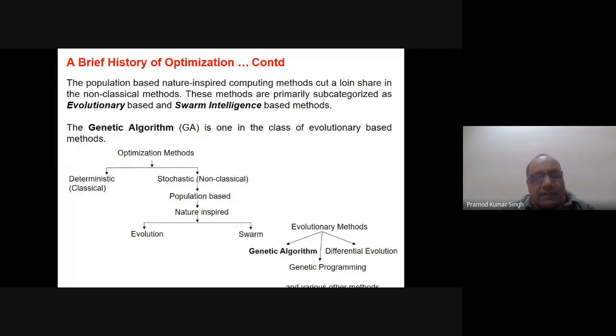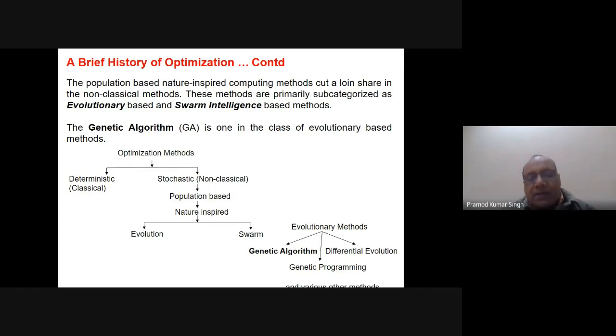So I will just discuss here the two important ones which are famous. It's not so that they are the only two. You can think of nature-inspired computing algorithms in a very broad way. It's a very umbrella word which encompasses a lot of things. But I have made it with reference to my talk. So the population-based nature-inspired computing methods take a lion's share in the non-classical methods. I have just written it to be specific that these are not the only thing, a lot of things are there, but they are very prominent.